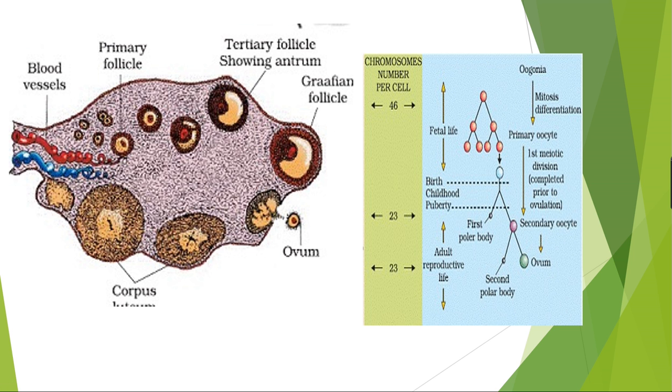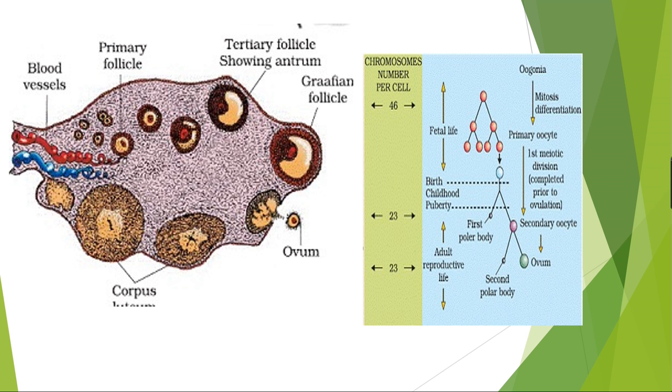What happens after the tertiary follicle, students? The tertiary follicle changes into the mature follicle, or the Graafian follicle, and the secondary oocyte forms a new membrane, called the zona pellucida. So this is about the tertiary follicle, or what we are calling the Graafian follicle.